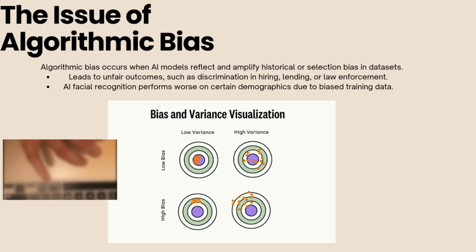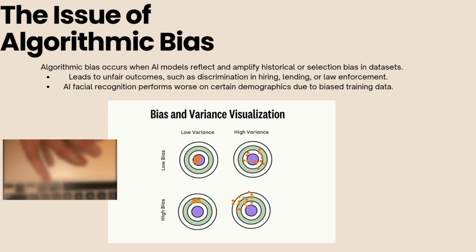With that being said, one of the biggest ethical concerns in AI right now is algorithmic bias. This occurs when AI systems produce unfair or discriminatory outcomes because of the data that they were trained with. AI learns from existing information, and if that data reflects historical or selection bias, the model can unintentionally reinforce those biases. This is especially concerning in areas like hiring, lending, and law enforcement, where AI-based decisions can impact people's lives very heavily.